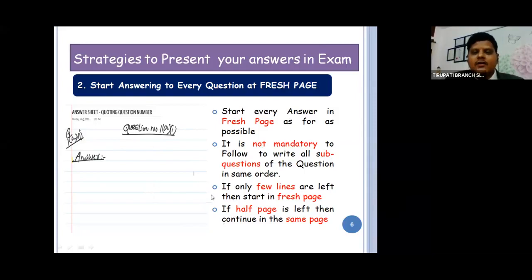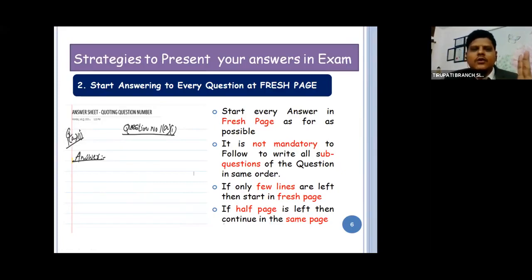Then the decision I already told: if only a few lines are left, then start on the fresh page. If I have written the paper up to this and only 2-3 lines are pending, write as PTO. Don't confuse the paper evaluator again. Sir, I'm going to the next page, please come and see. If half a page is left, then continue on the same page. Go and write question number 2 answer. Then complete the answer.